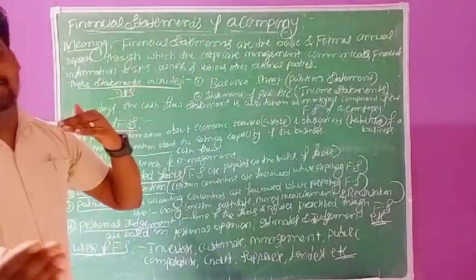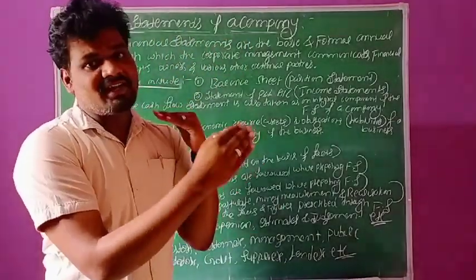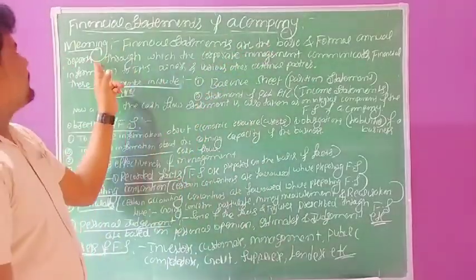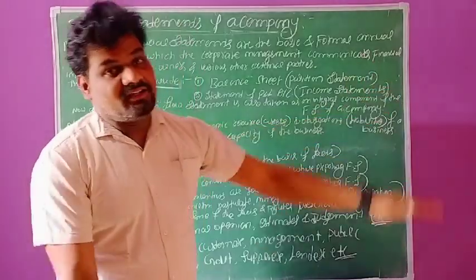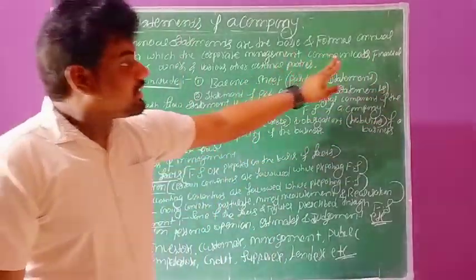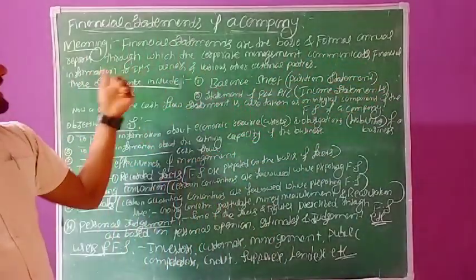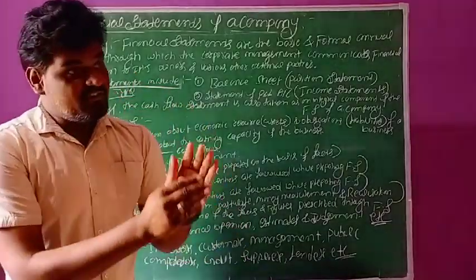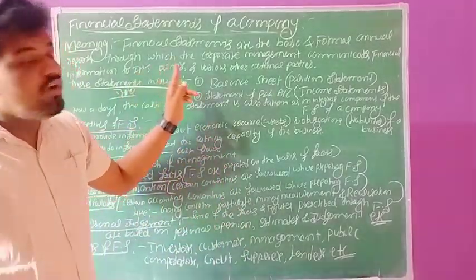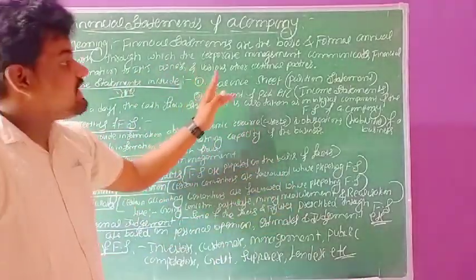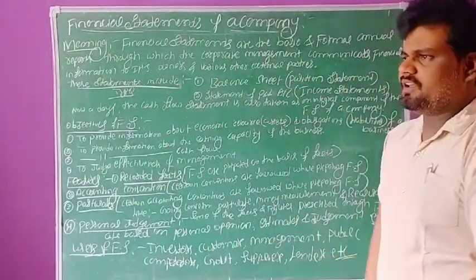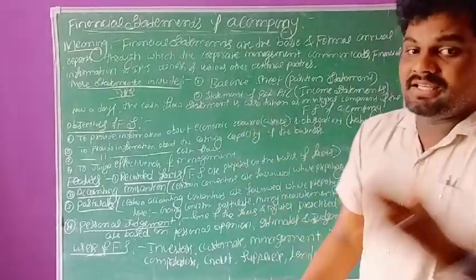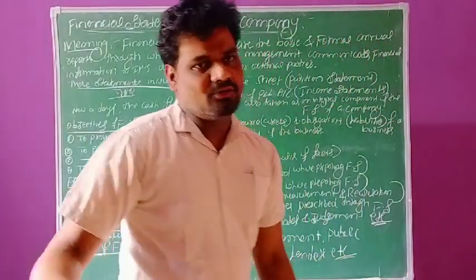These are annual reports through which the corporate management communicates financial information to its owners and various other external parties. In a business organization there are different types of parties, internal users as well as external users.